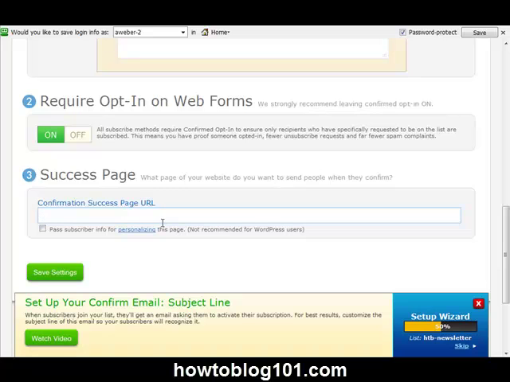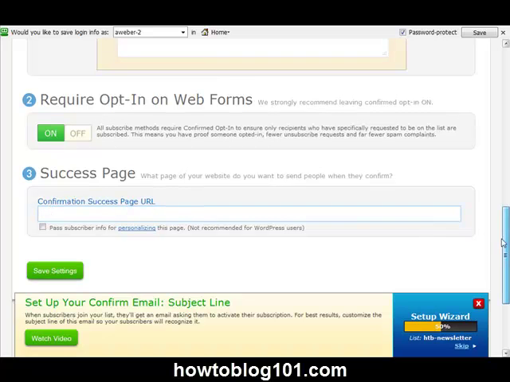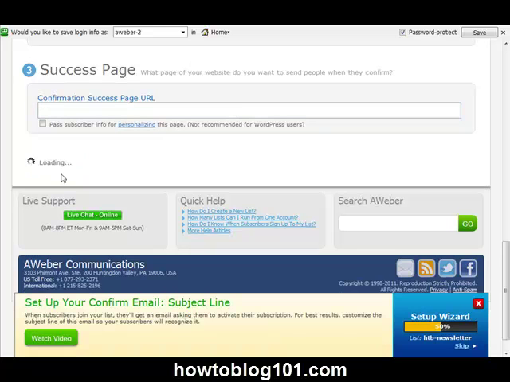I will, however, recommend that as you start to dig deeper into this and get more things done, you may want to create a page that says you've succeeded, and then that way it is more personable when your people receive it. After you've done that, go ahead and click on Save Settings.